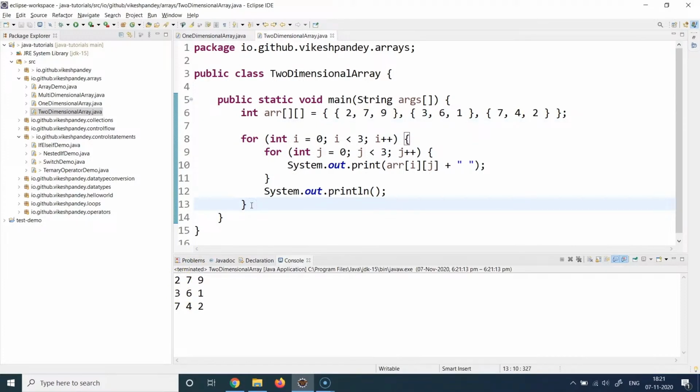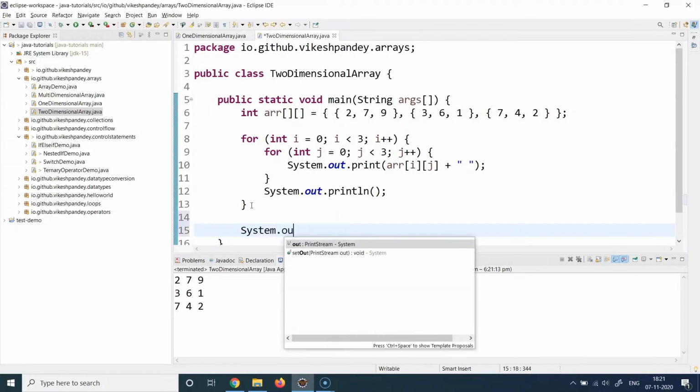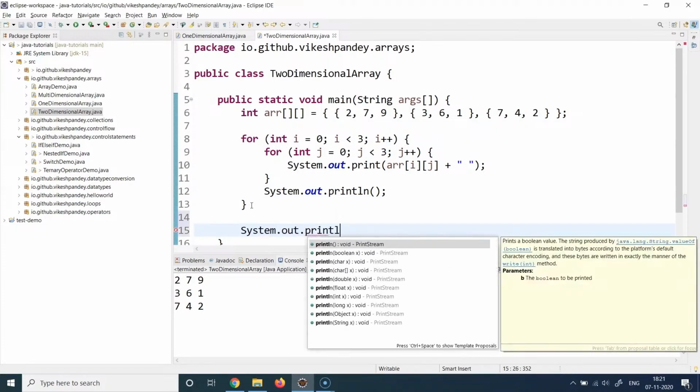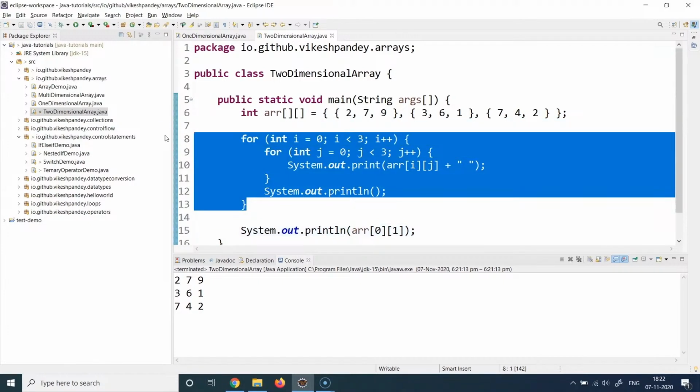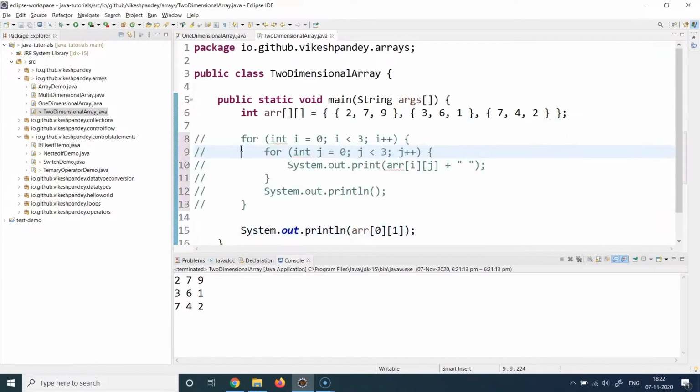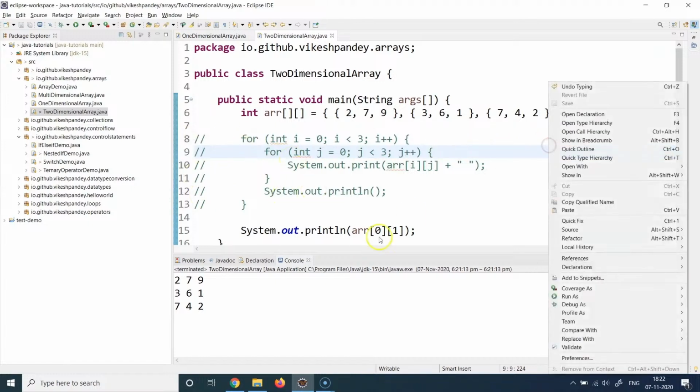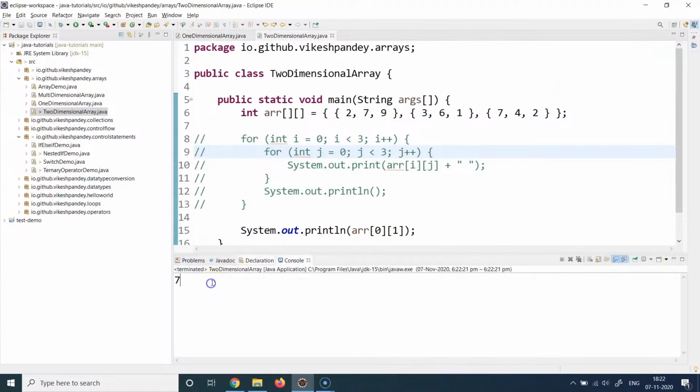Let me also do something here which can help you understand this concept better. Let me do a System.out.println, and let's print an individual value, because like I said, the for loop can be confusing to understand. So let's say I want to print arr of 0th row, first column, and see what kind of value we get. Let me comment this code. Comment is Ctrl+slash, and this code will be commented and will not be executed. Now only line 15 will be executed instead of the for block. So if I run this, I get the value 7. So row 0, first column is 7.